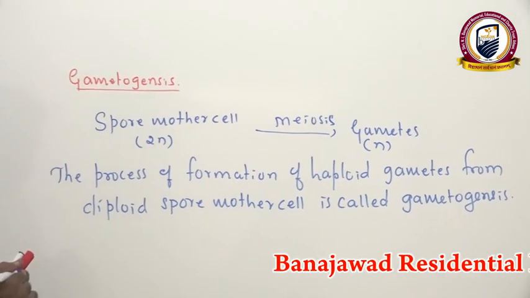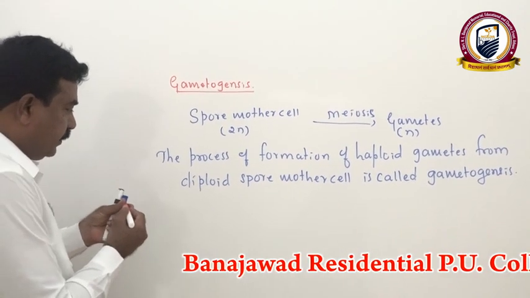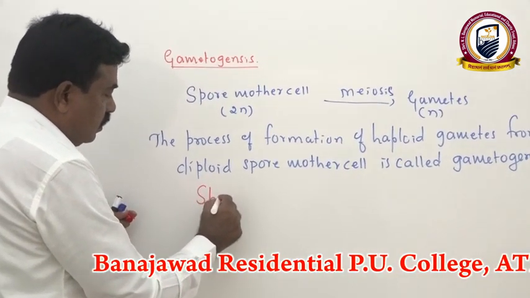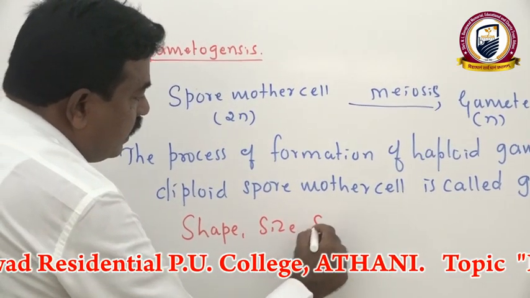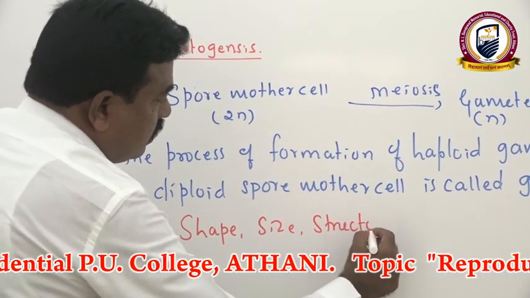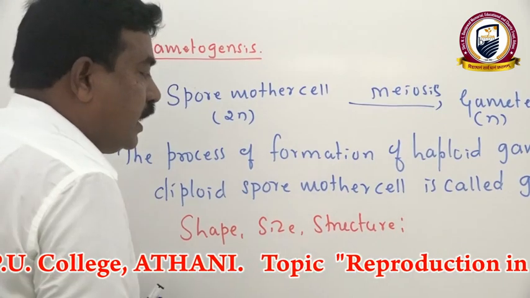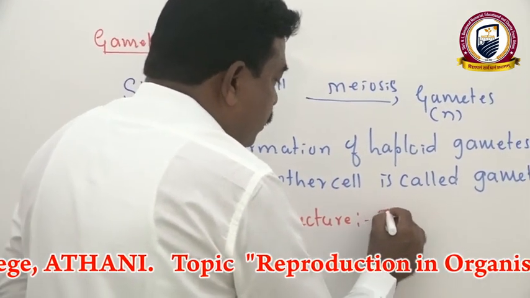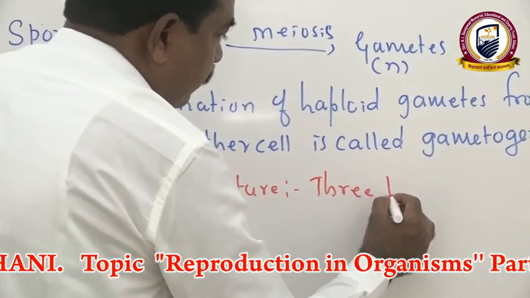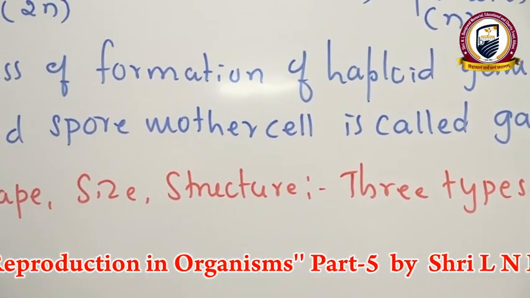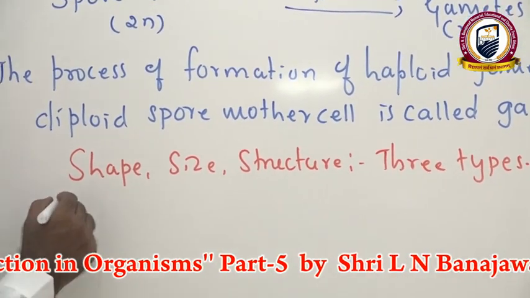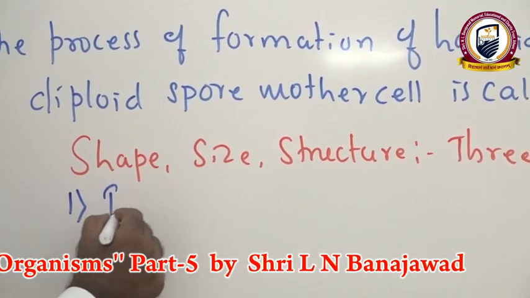Then, based on shape, size and structure, the gametes are classified into three types. In that, the first one is isogametes.